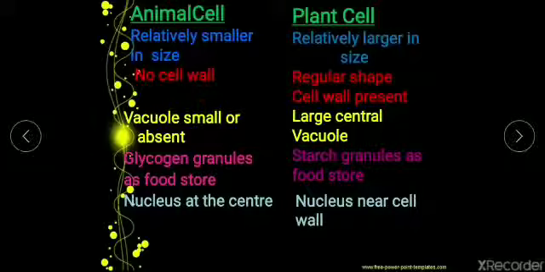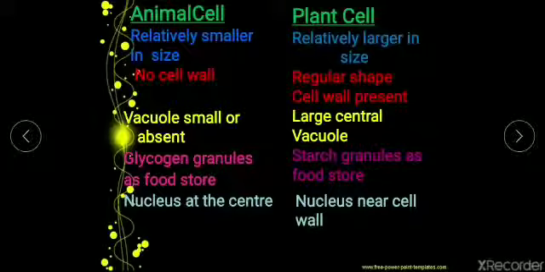And the next thing is, basically in animal cells vacuoles are absent. They don't have any vacuoles, but in case of plant cells vacuoles are present, and actually if the cells become older, most of the space which is present in the cell is occupied by vacuoles only.